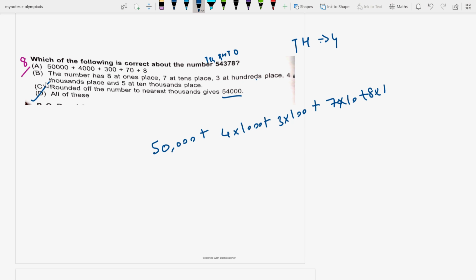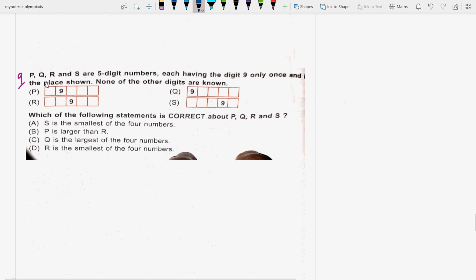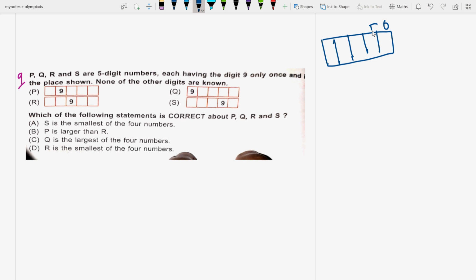Next is: P, Q, R and S are 5 digit numbers, each having the digit 9 only once, at the place shown. See, there are 5 boxes, and you have this much. Each box has 5 squares. Okay, ones, tens, hundreds, thousands, 10,000s.